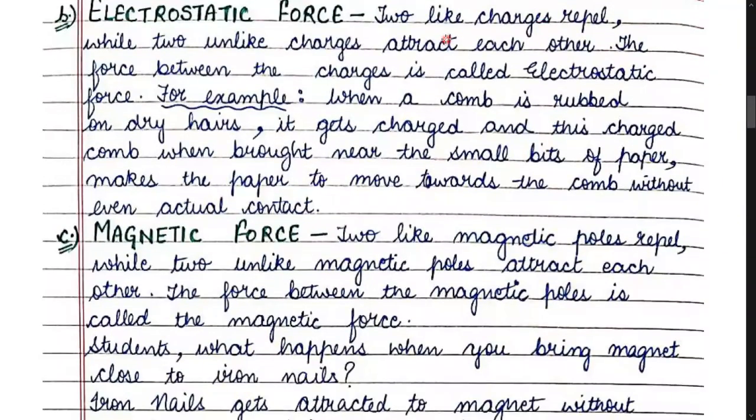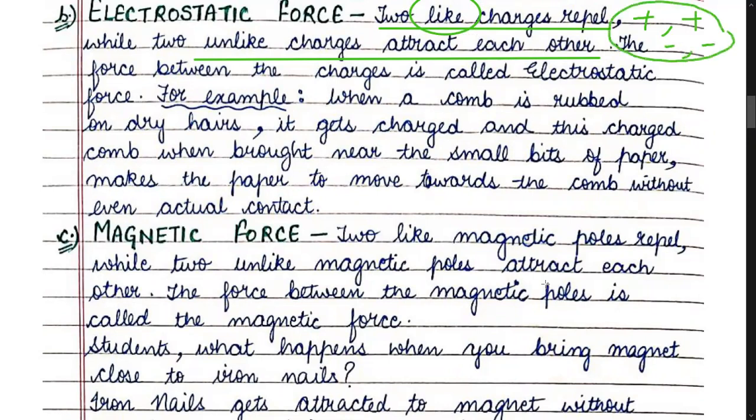The second type of non-contact force is electrostatic force. Now children, remember that two like charges repel each other while two unlike charges attract each other. What do we mean by like charges? Same kind of charges. For example, positive and positive are like charges. Negative and negative charges are like charges.